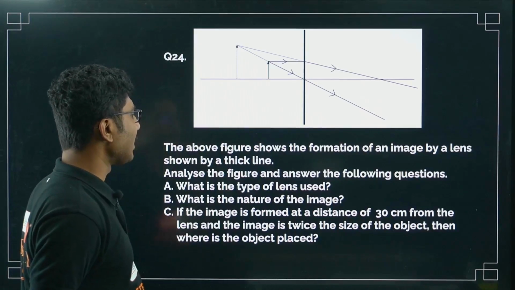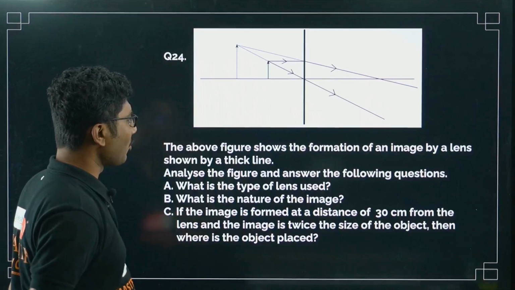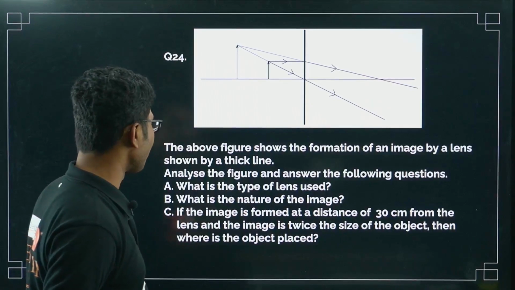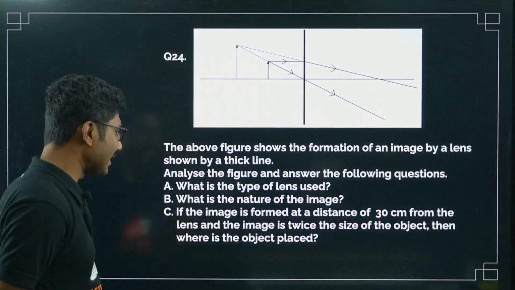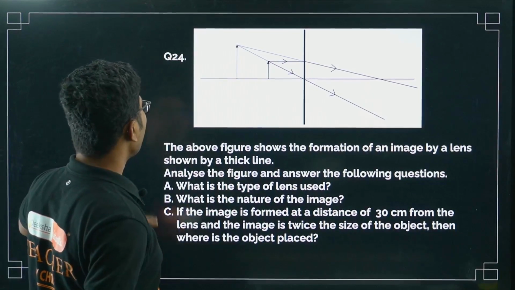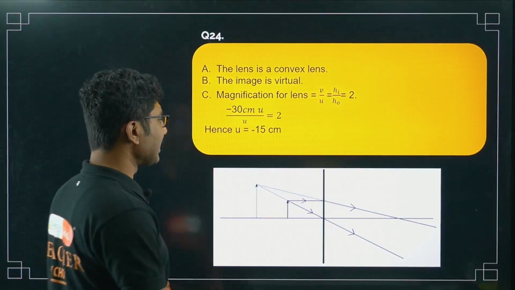What is the type of the lens used? What is the nature of the image? If the image is formed at a distance of 30 cm from the lens, the image twice the size of the object, then where is the object placed? Okay, let's see the answer. The lens is a convex lens. Why is it a convex lens?